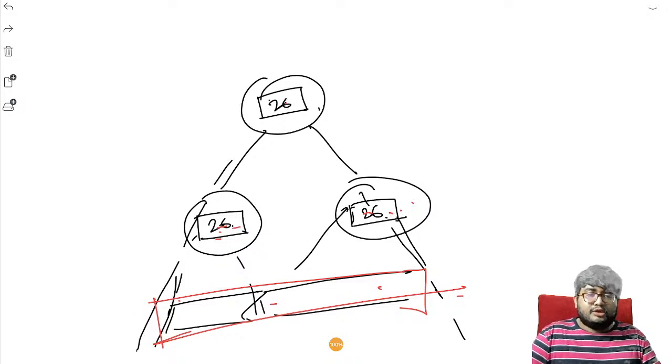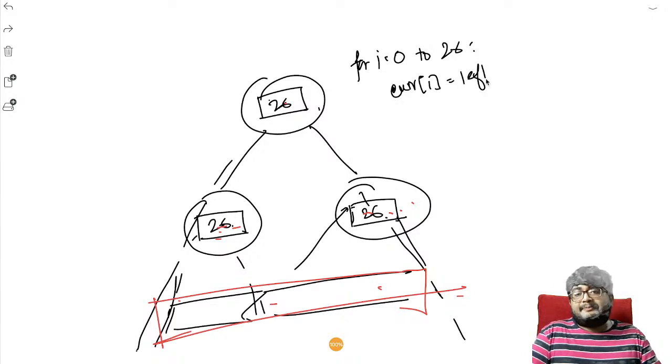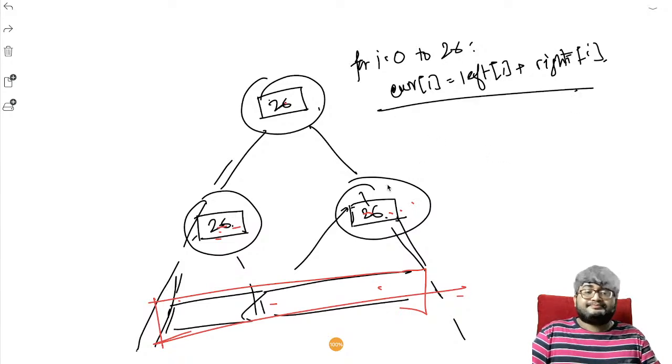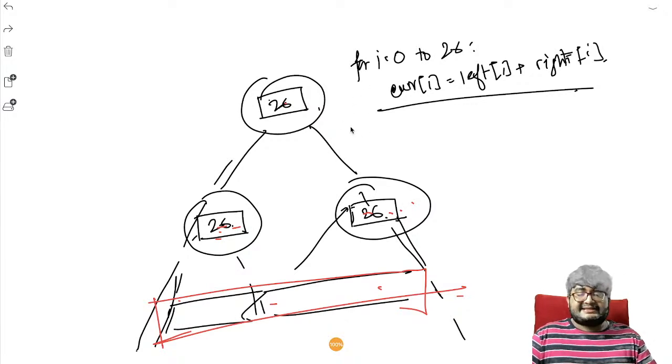So what will we do? To combine, we'll just run a loop for i equals 0 to 26. Current of i equals left of i plus right of i. Something like this. We'll just do it like this. And that's it. Once you're able to combine, the query is simple, the same thing.